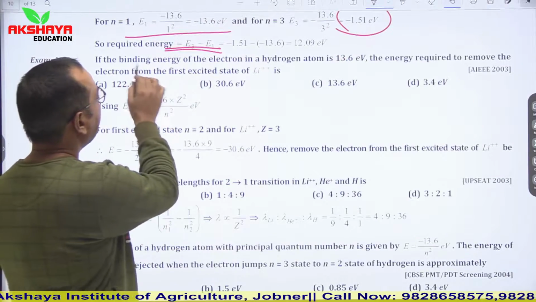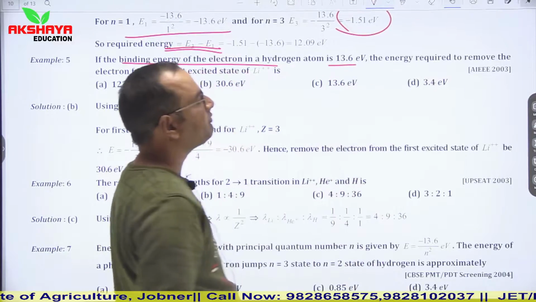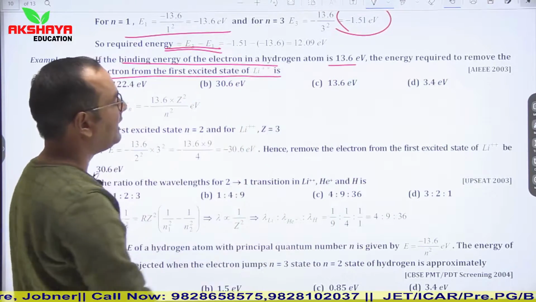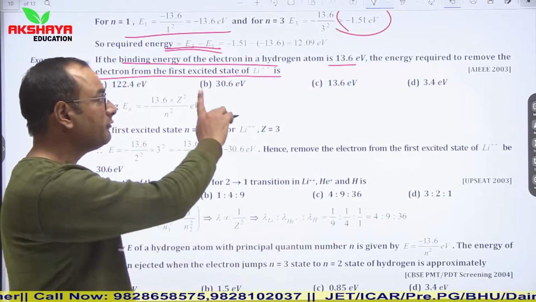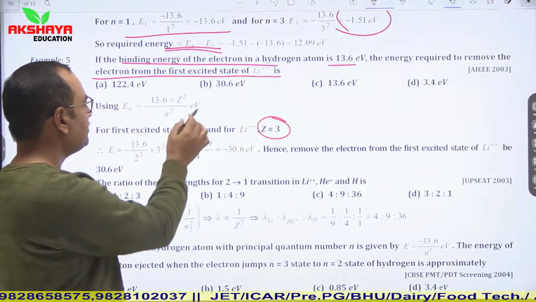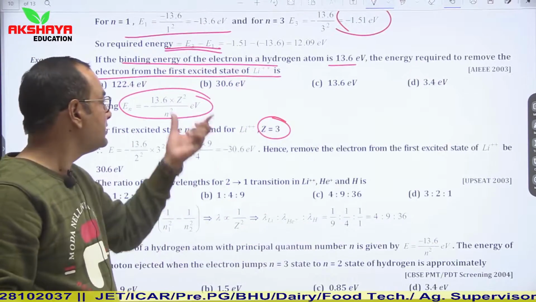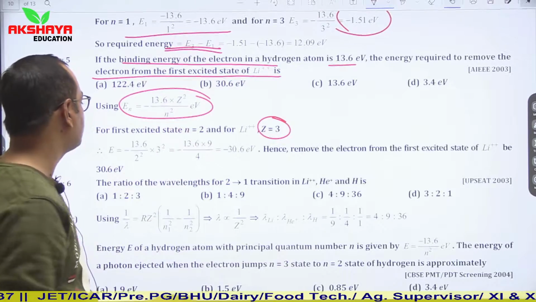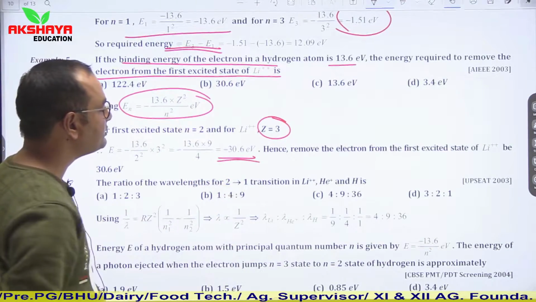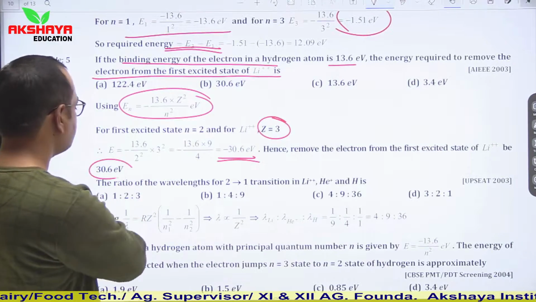Then the binding energy of an electron in a hydrogen atom is 13.6 electron volt. What is the energy required to remove the electron from the first excited state of Li++? For lithium, Z is equal to 3. We know the relation En is equal to minus 13.6 into Z square upon n square electron volt. For the third orbit we can easily calculate, it is minus 30.06 electron volt. Hence the required energy is 30.06.